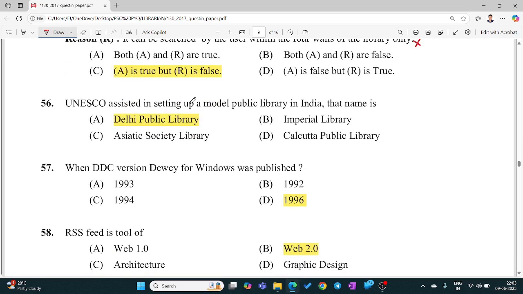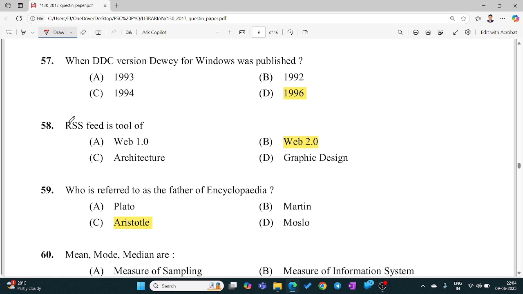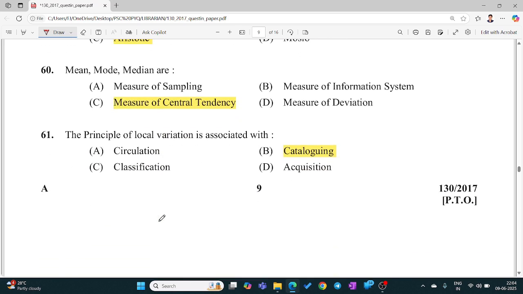UNESCO assisted in setting up a model public library in India, and the name of that library is Delhi Public Library. DDC version DOI for Windows was published in 1996. RSS feed is a tool of Web 2.0. Who is referred to as the father of encyclopedia? Aristotle. Mean, mode, median are measures of central tendency.